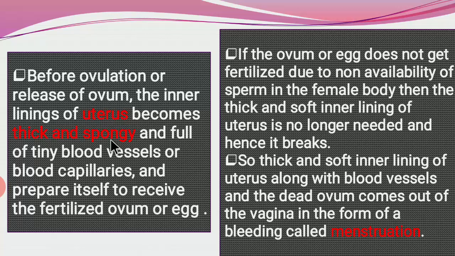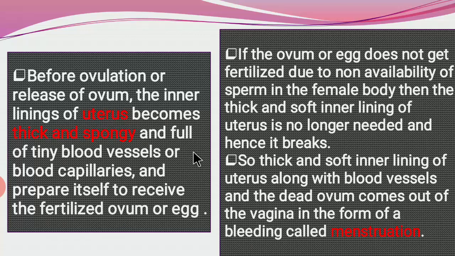Implantation occurs after fertilization. So it is full of tiny blood capillaries and prepares itself to receive the fertilized egg.